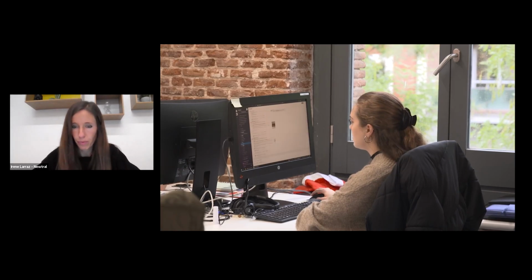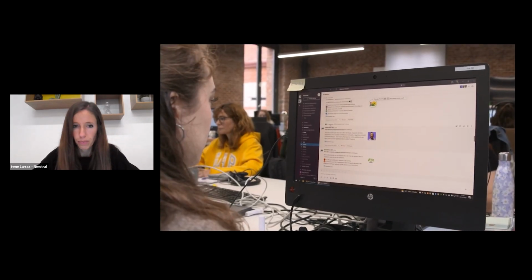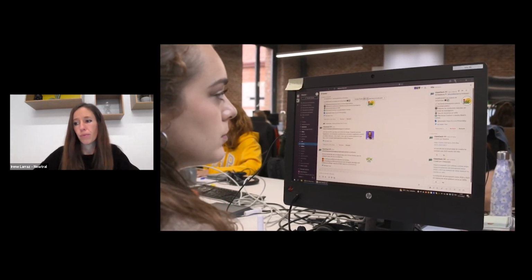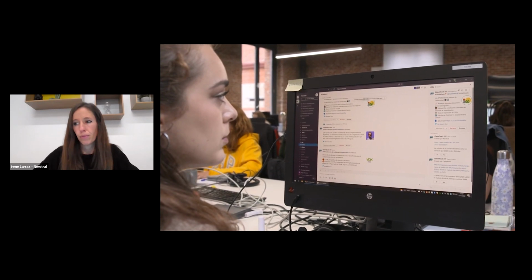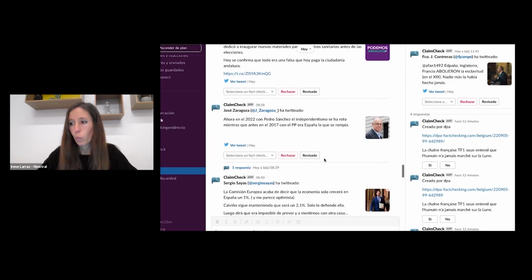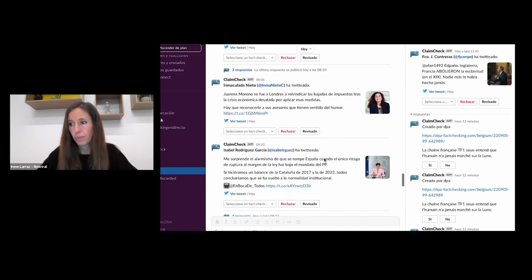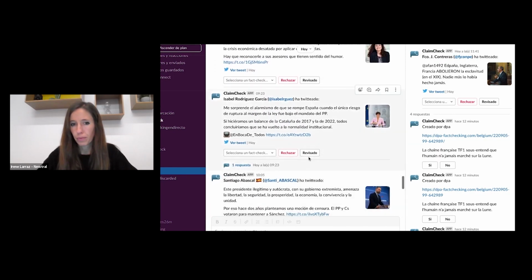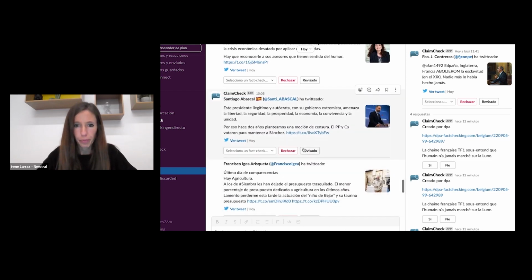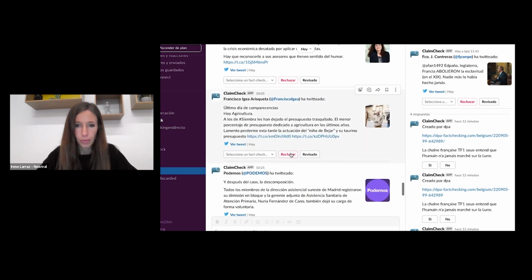Fact-checkers working in our teams verify dozens of claims every day. They check articles, press conferences, speeches, interviews, and many other political discourses. ClaimCheck is a tool that aims to detect potential repeated false claims on social media. It builds on the foundational tool Claim Hunter, which detects claims on Twitter. When a claim is identified, Claim Hunter sends an alert to the journalist or editor through Slack.